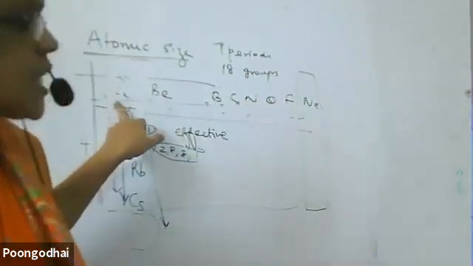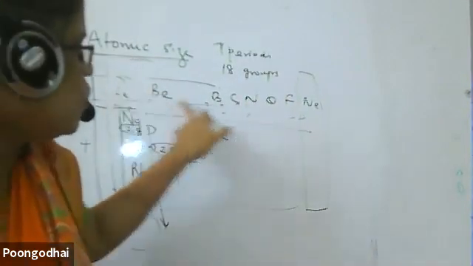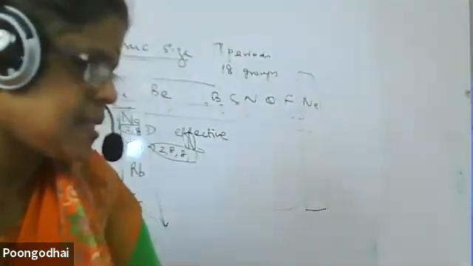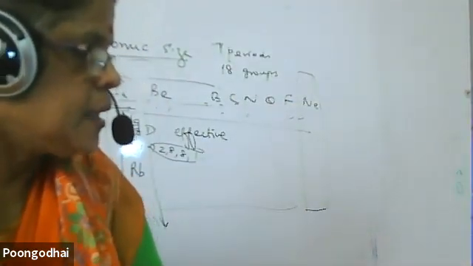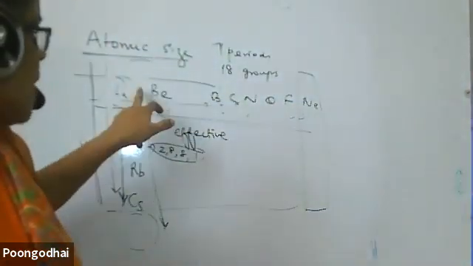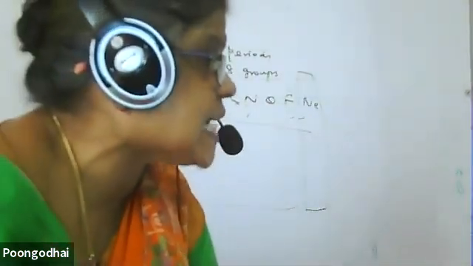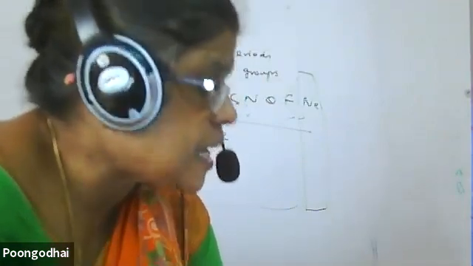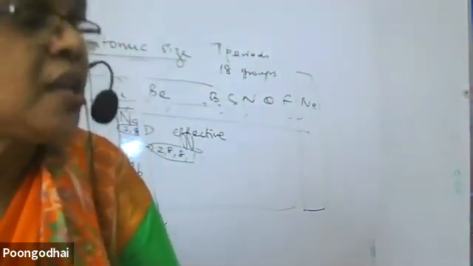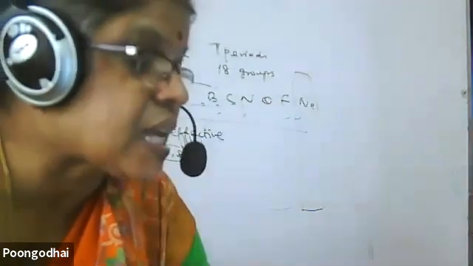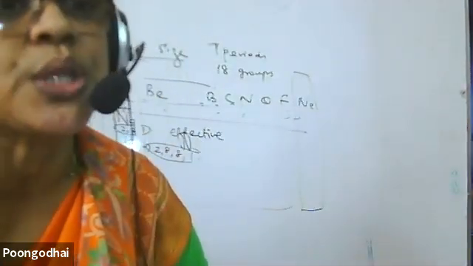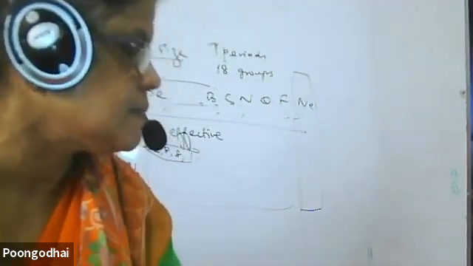How does it come? Electrons get added up in the same shell. When I move from here, atomic number 3, atomic number 4. When I move along the period, atomic number increases. But how do you write the electronic configuration? When I move along a period, the electrons get added up in the same shell. Hence, effective nuclear charge increases. So the size of the atom decreases.